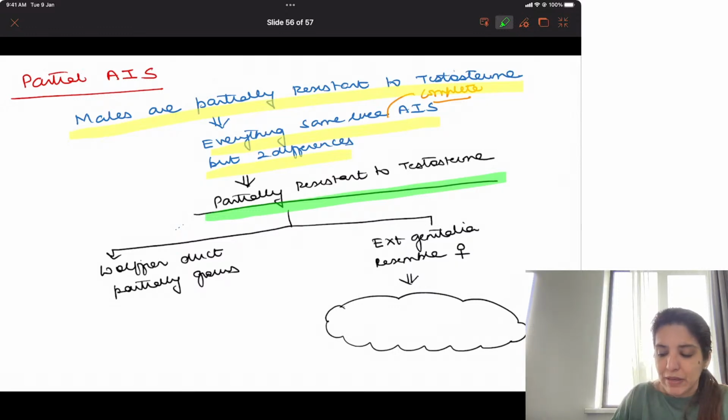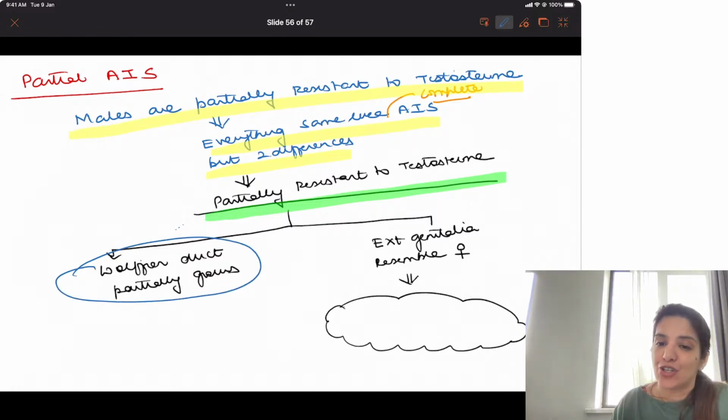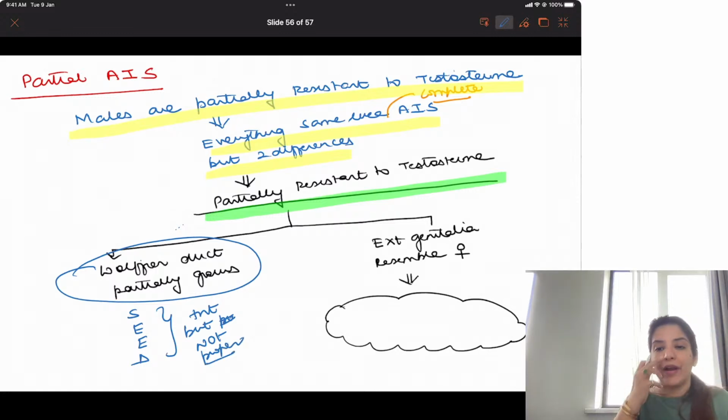Now, because these males are partially resistant to testosterone, the Wolffian duct will grow, but it will only partially grow. So in them, the Wolffian duct derivatives will be present, but they will not be proper. Because they are partially resistant to testosterone, the Wolffian duct will be present, but it will partially grow. So the derivatives will be present, but that will not be proper.